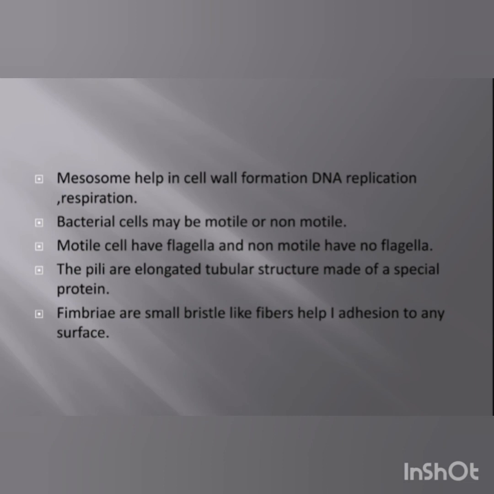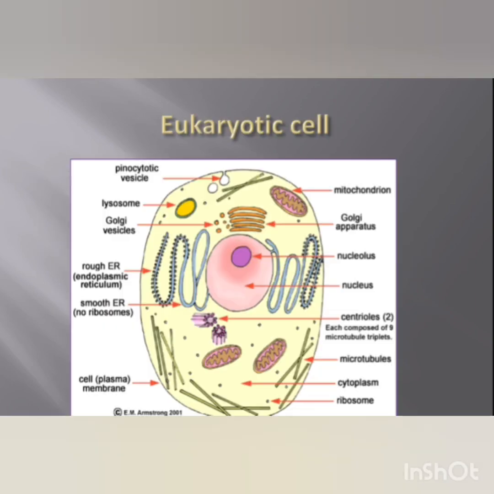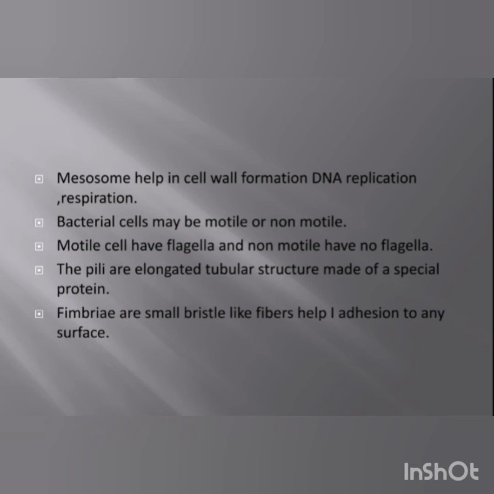So the bacteria which can be stained with the gram stain are called gram positive strains, and gram negative bacteria are not stained with the gram stain. Those are the negative type of strain, gram negative bacteria. Okay, so this is about the prokaryotic cells. In the next lecture we will discuss another type of cell, that is, eukaryotic cells.